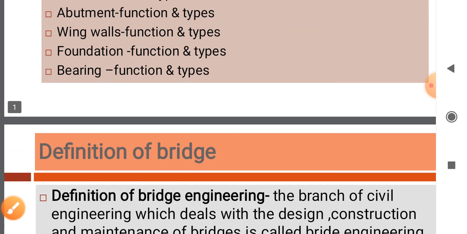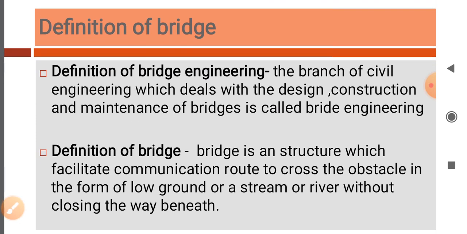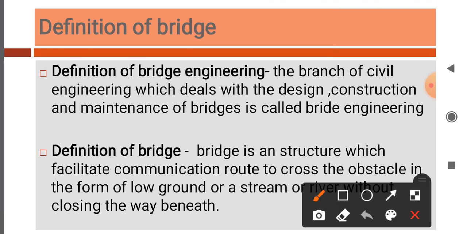Now, first point is definition of bridge. The definition of bridge is a structure which facilitates a communication route to cross the obstacle in the form of low ground or stream or river without closing the way beneath. Bridge is a structure which provides the passage over an obstacle.